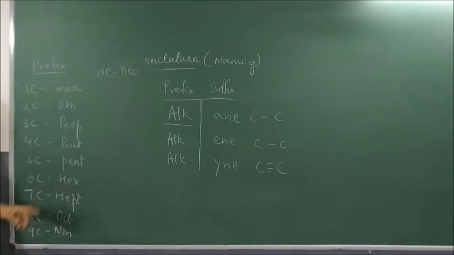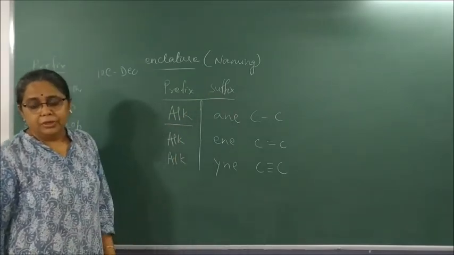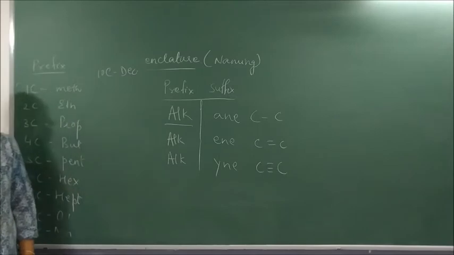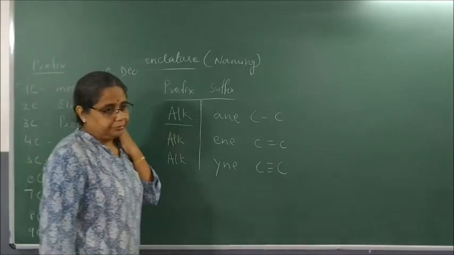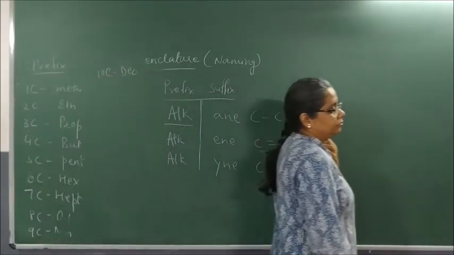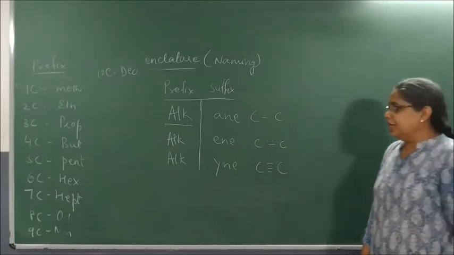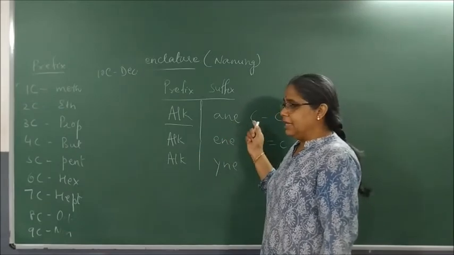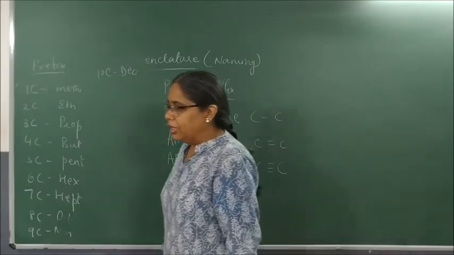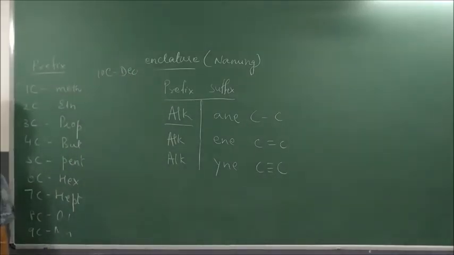Right. First write the prefix and suffix. In an organic compound, just write the prefix and suffix and divide it. Wherever there is an alk, that is the prefix. Ane is the suffix for single bond, ene is the suffix for double bond, and yne is the suffix for triple bond.